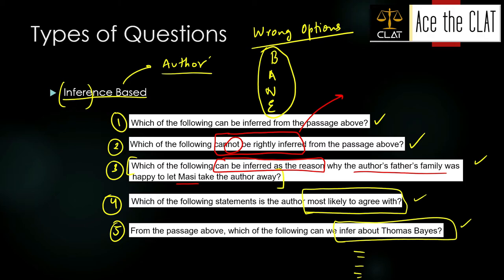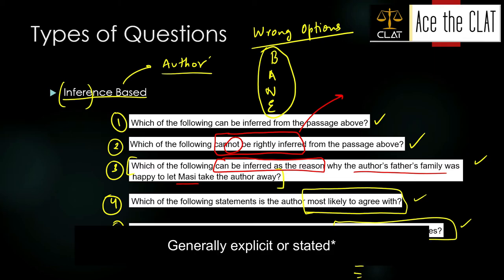Negatives use करते हैं, कभी double negatives use करते हैं, right? इन बातों का ध्यान रख के चलना है अपने को, right? Inference questions में काफ़ी used होते हैं. All right, तो जैसा कि मैंने कहा, inference questions are implicit in nature or inference options are implicit in nature, right? Authors set few traps for you guys, which I'll talk about in a subsequent video, and obviously the statements or the options are not generally okay, so keep these things in mind.